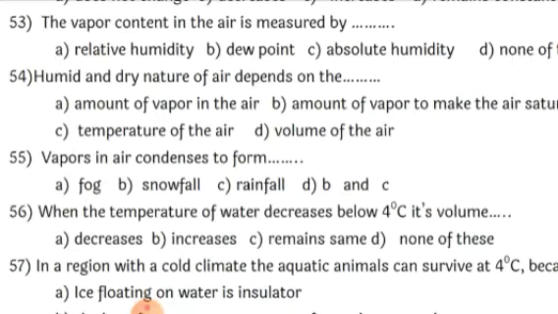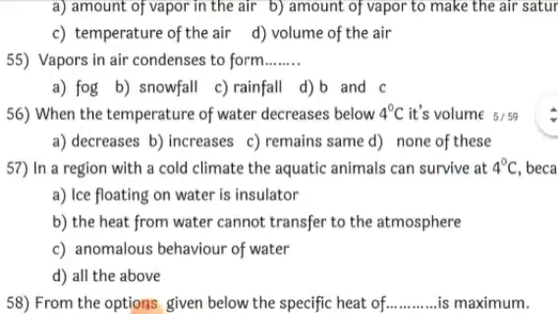So this is a wrong question. Either they should have given one correct option and three wrong, or if they have given three correct options, then the last one should have been all of the above. So here A, B and C are the correct options, since the humid and dry nature of the air depends on all these things.